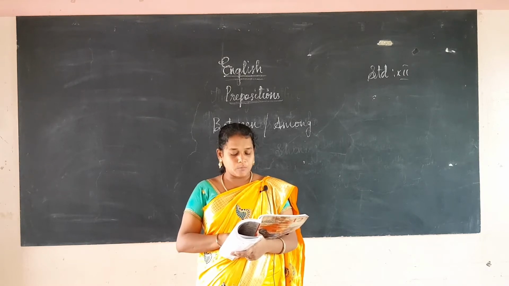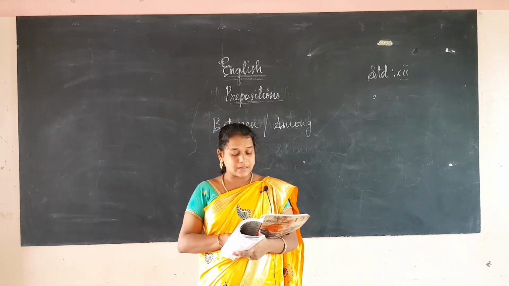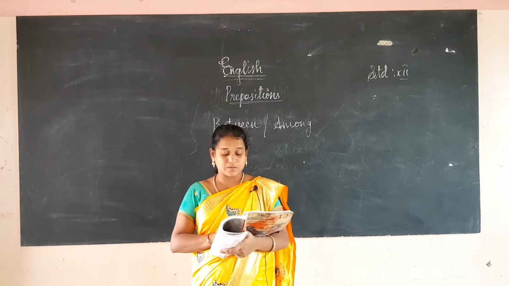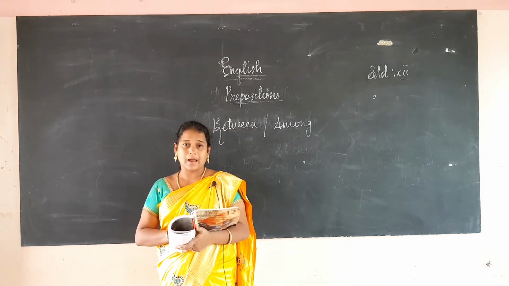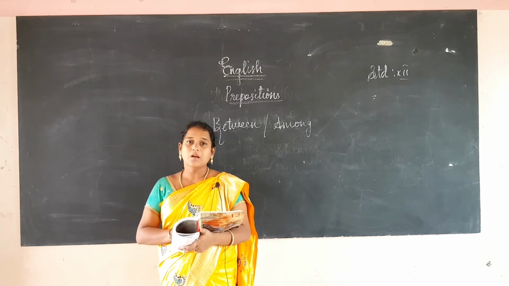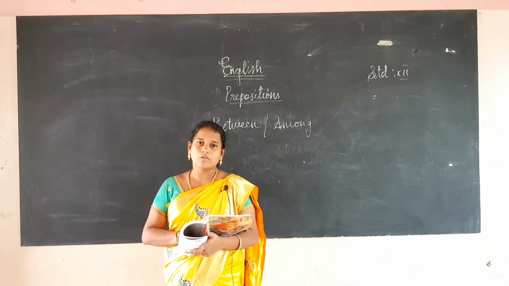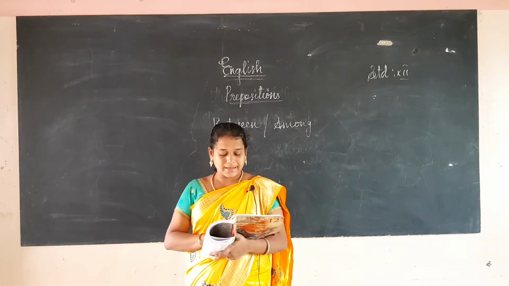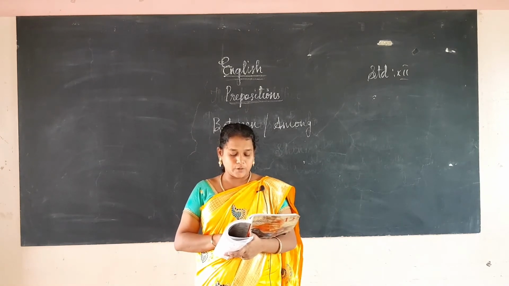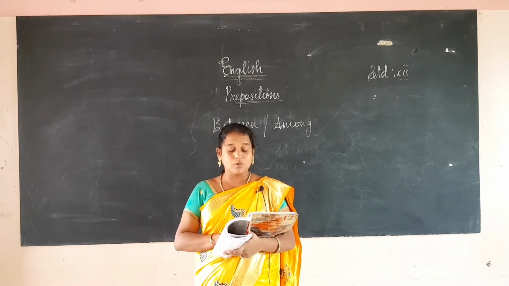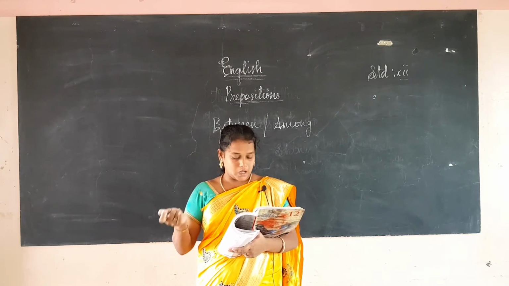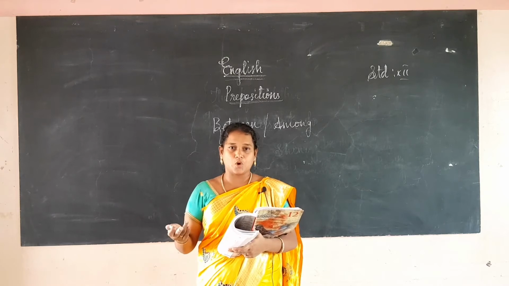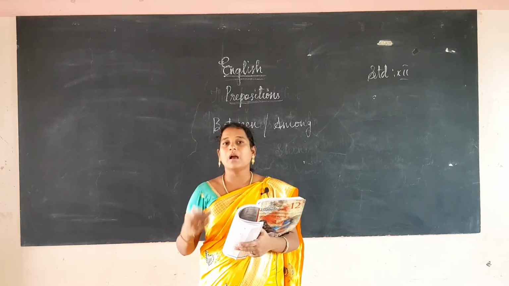Among we use for more than two nouns. Here, the use of 'and' is not between two but between more than two. So here is a healthy discussion about the communal harmony among Ramesh, Abdul and John. Here we are talking about more than two nouns, Ramesh, Abdul and John, so we use among.